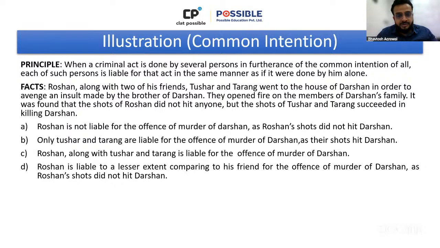Yeah. So the answer is that everybody is liable for the offense of murder because again it's a common intention, it's a plan commonly made, commonly intended, and it does not matter who does what. Right? In the second line, it is mentioned that they opened fire on the members of Darshan's family. It was found that the shots of Roshan did not hit anyone. It does not matter. Like I said, who does what, किसके करने से क्या होता है, who brought about what outcome or what result. These are not relevant points.